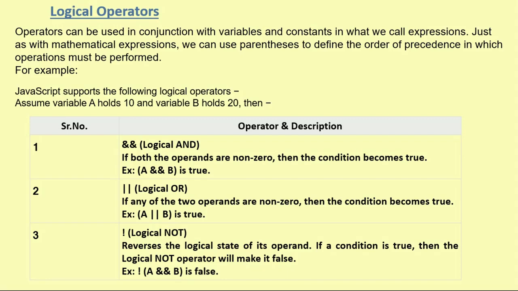So if any of the two operands is non-zero, then the condition becomes true, as mentioned in that syntax. A or B is true, as mentioned there, with variable a as 10 and variable b as 20. Thirdly, we have logical NOT. It reverses the logical state of its operand. If a condition is true, then the logical NOT operator will make it false.